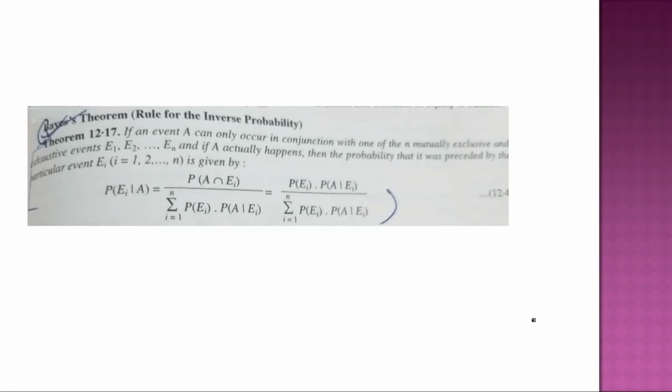This is where I was solving the problem initially taking A and B, but here I am taking more chances, more occurrences, i from 1 to n, so the formula becomes in such a way. You can see the formula, sometimes it might be difficult, but it is easier to understand by solving problems. So problems should be taken up while understanding the questions. Okay, it is also known as Bayes theorem.